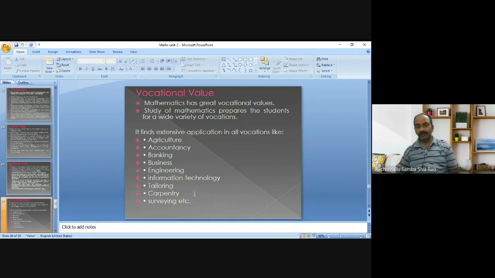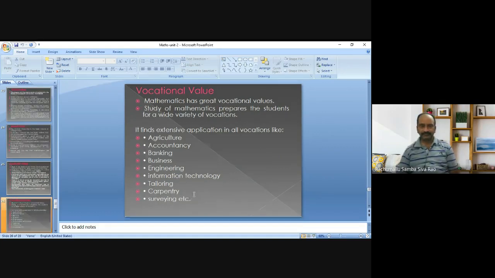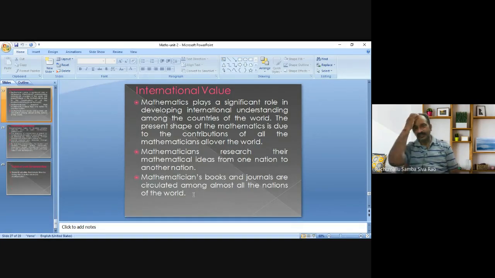Okay, next one: international value. We are very much aware of all the values discussed earlier, but what is international value? See, mathematics plays a significant role in developing international understanding among the countries of the world. Why?